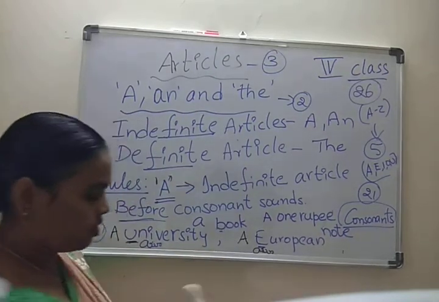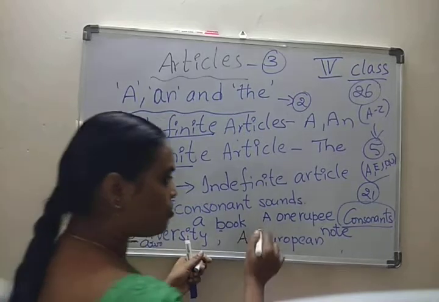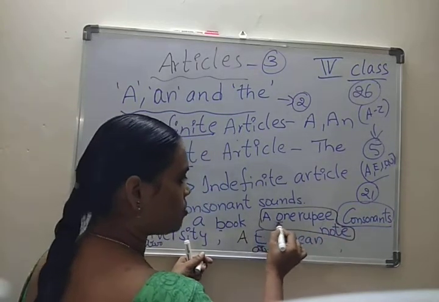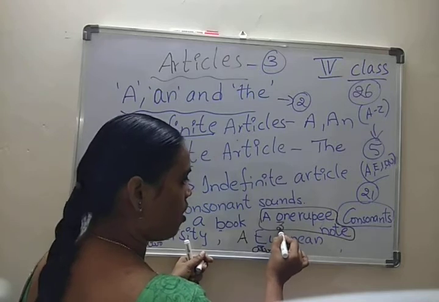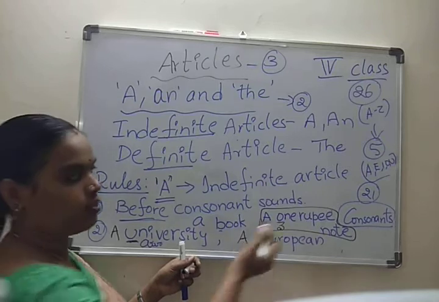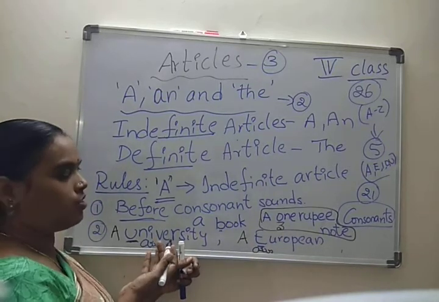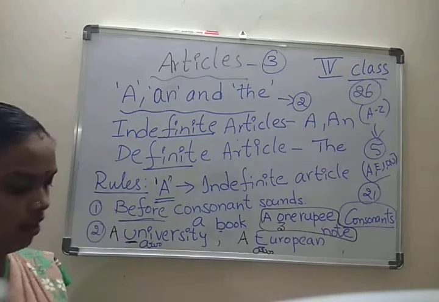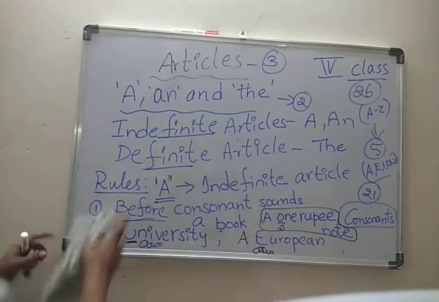In this, why do I have to use A here? Because of one, wa is a consonant sound. So before consonants, as usual, we have to use A.